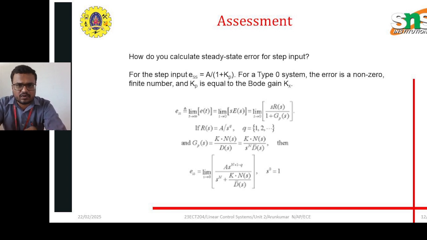The general formula for the steady state error is limit s tends to 0 of s into E of s. Normally the equation is calculated based on the input signals, so s into R of s divided by 1 plus G of s. After considering this problem, we need to find the constant error for this steady state. While implementing the constant value, we can substitute s equal to 0, so that we get the final answer as s to the power 0 equal to 1, because it is a positional error. So it is considered for a type 0 system.